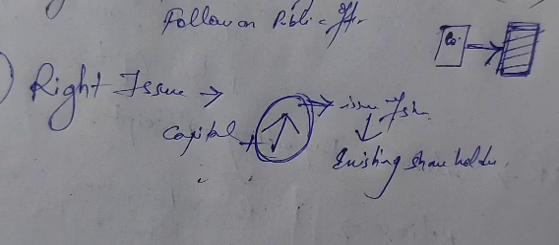Similarly, when the company is requiring additional capital, the company will first think about the existing shareholders. The company will first ask the existing shareholders. Clear?